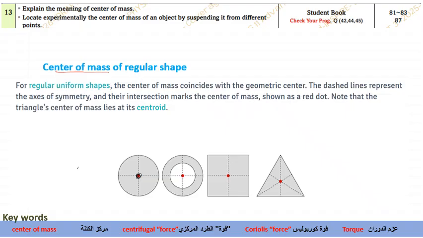For example, look here, we have certain shapes where the center of mass is exactly at the center of the object. For the circular disk it is exactly at the center, and for a ring it is at the center, but it is not inside the body, it is outside the body. The center of mass is not somewhere over here, it is exactly in the empty space. The third one is exactly at the center, and the fourth one is also exactly at the center. So remember that the center of mass can be inside the object as well as outside the object, based on the shape and mass distribution of the object.